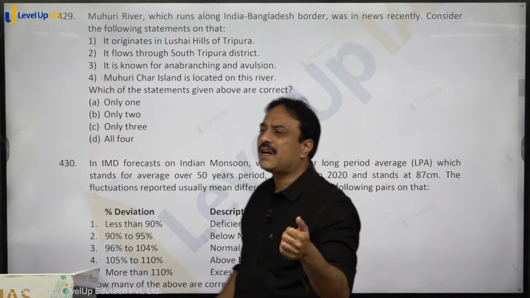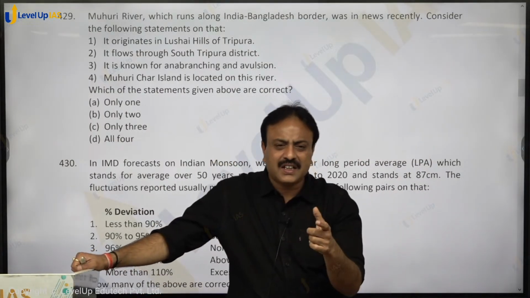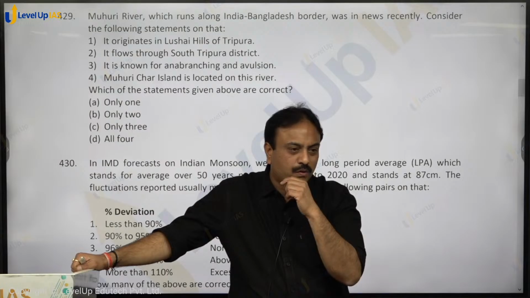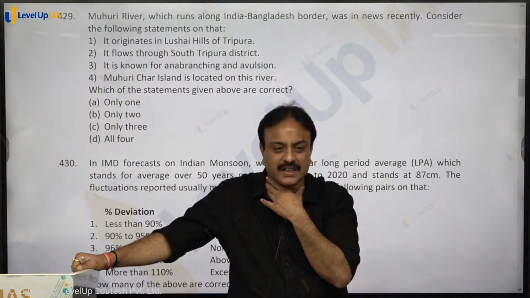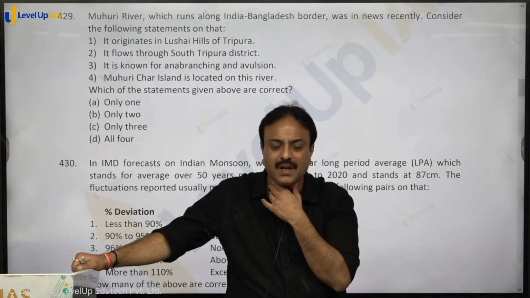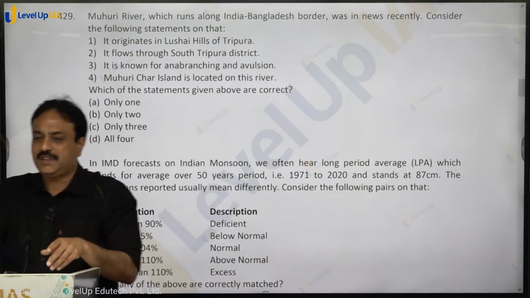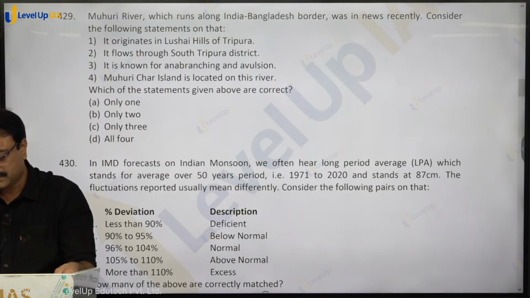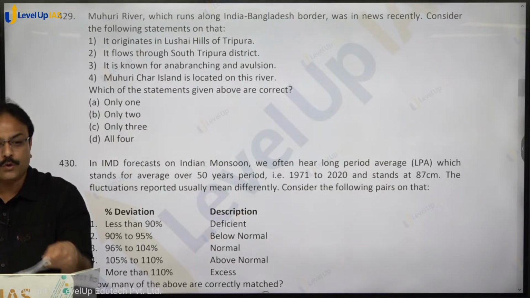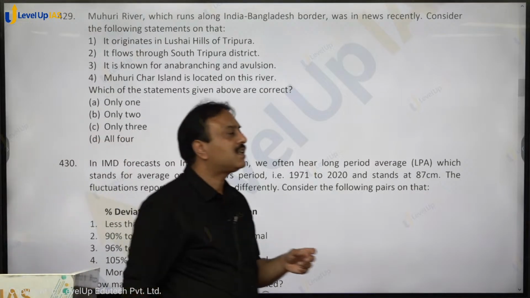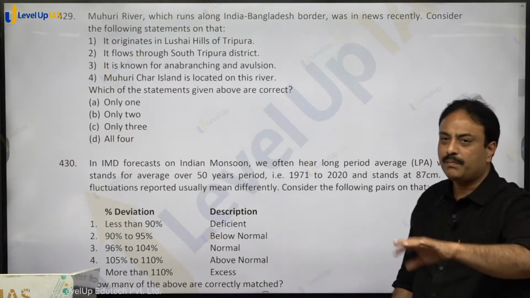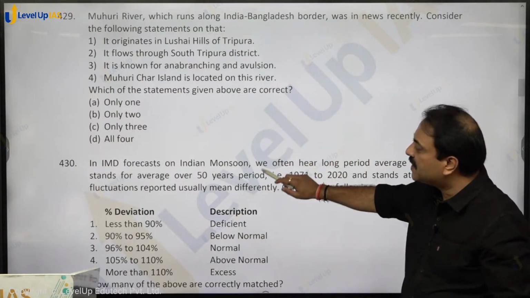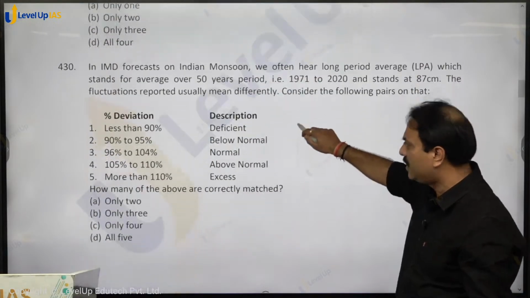Apart from this, another river that was in news: there is a dam called Kaila Shahar Dam in Tripura. Over that, BGB, Border Guards Bangladesh, objected to the maintenance of Kaila Shahar Dam, and that is on the Manu River. उसका BGB ने obstruct कर दिया था कि हम इसका maintenance नहीं करने देंगे. Here all the four statements are correct, so option D, D for dog, shall be the right answer.